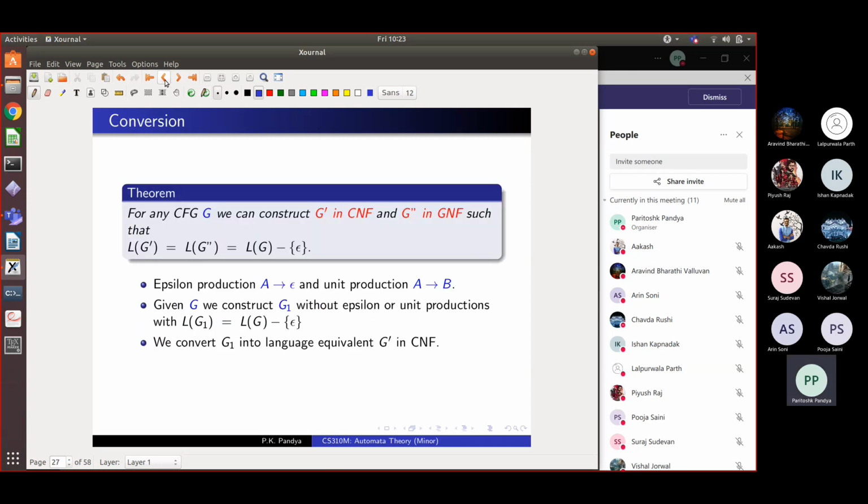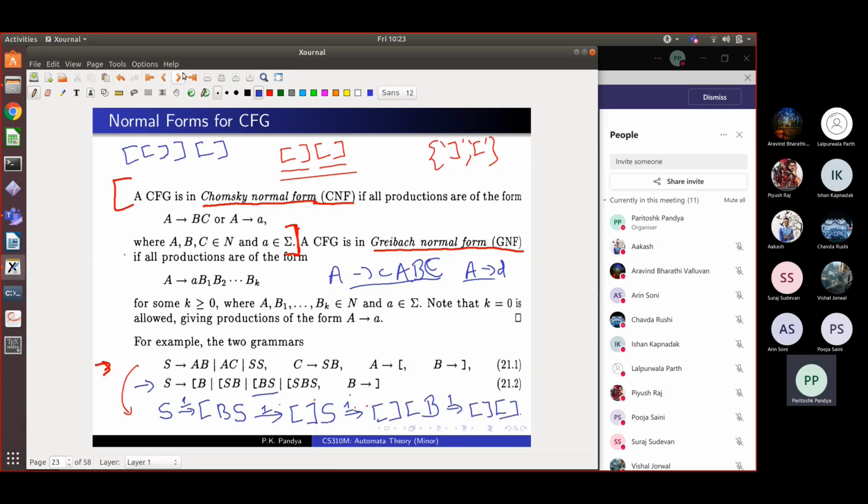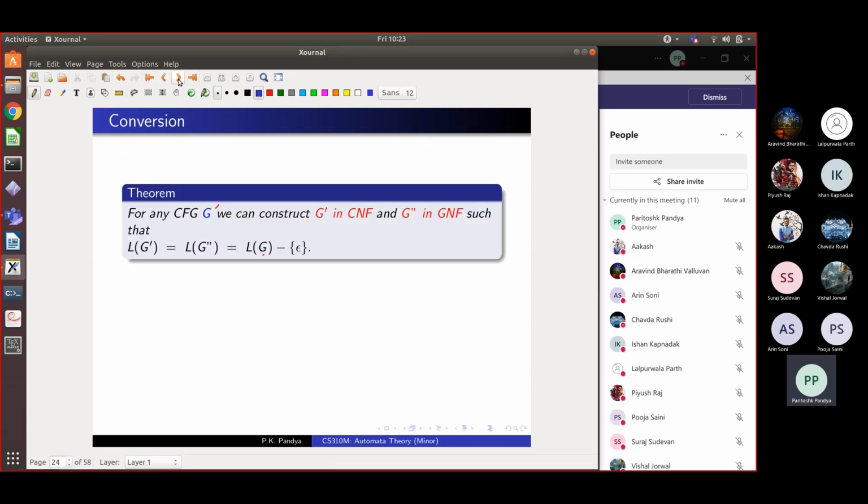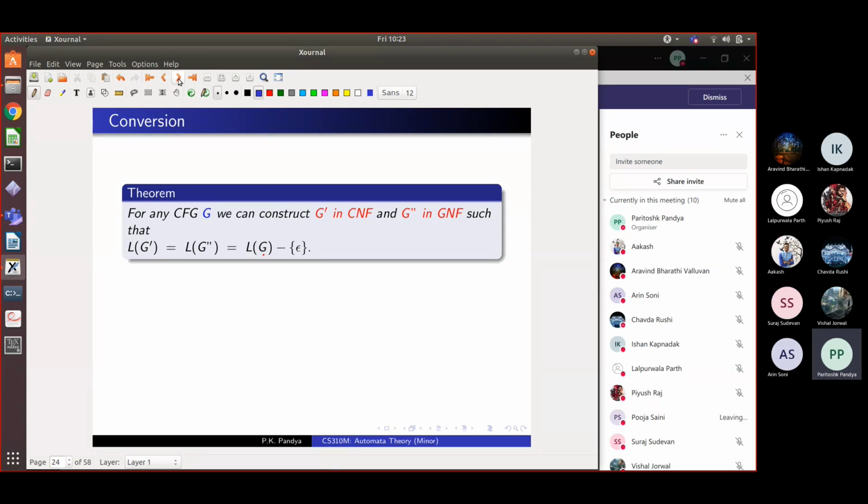Now we had this theorem that in any grammar G that we are given, we can transform it into a grammar G prime which is in Chomsky normal form, or a grammar G double prime in Greibach normal form, such that they are almost language equivalent except epsilon. Okay, and we are going to see this theorem. So we are going to actually construct these grammars G prime and G double prime given G. So first thing we do, the procedure is in many steps.